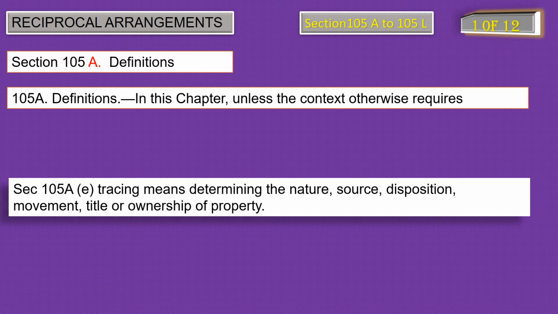So tracing is connected to the property where the commission of an offense is there, and it is not limited to tracing the property, but extends to its nature, source, and disposition, and the title and ownership of that property.